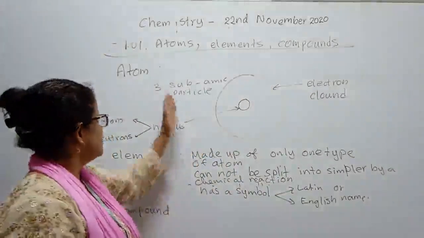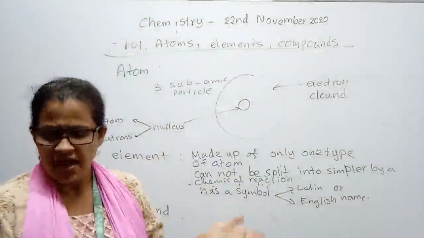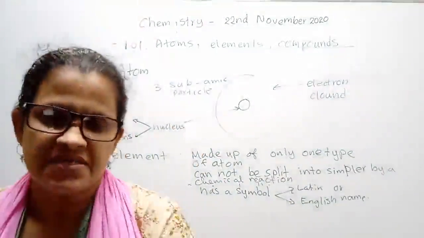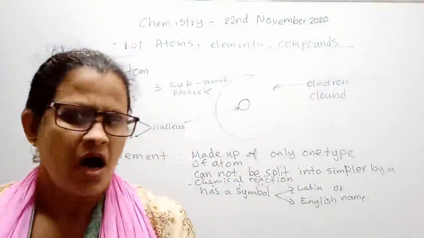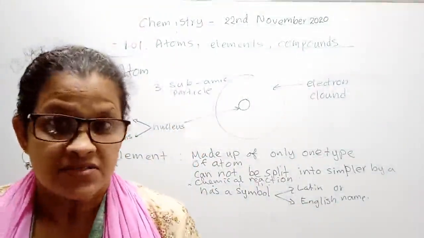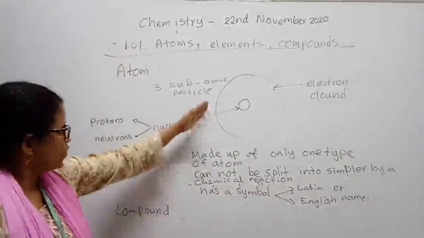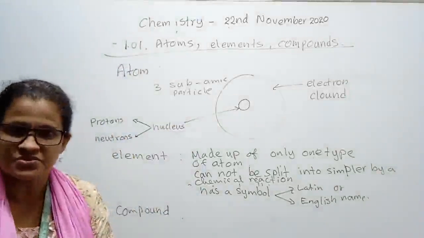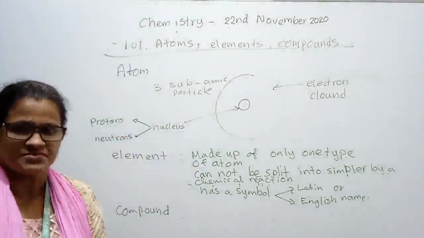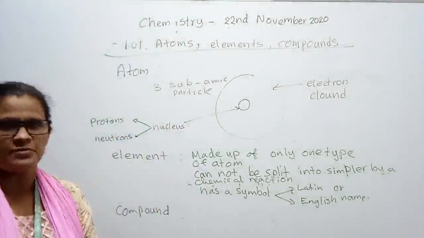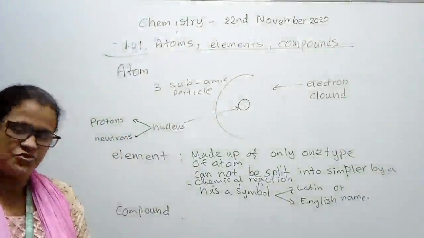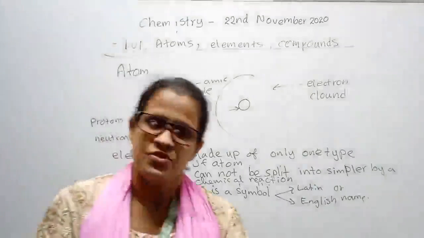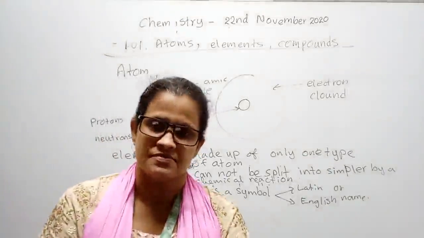If an atom has only three subatomic particles, then why is sodium different from diamond? Then why is diamond different from mercury and sodium? How do they differ? It is, students, because sodium atoms have a different number of protons, electrons and neutrons. And diamond atoms have a different number of protons, neutrons and electrons. And mercury atoms have a different number of protons, neutrons and electrons.